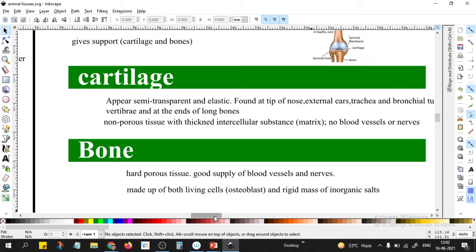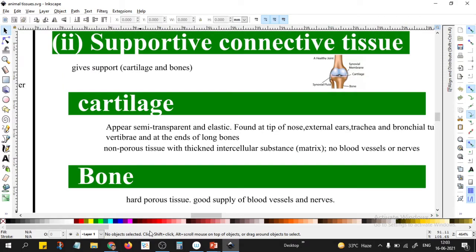Supportive connective tissue. When we say supportive connective tissue, there are two important types, cartilage and bone. They give support for the structure of our body, the maintenance of the structure of our body. The bones are important, right? Bones are giving the structure to our body.